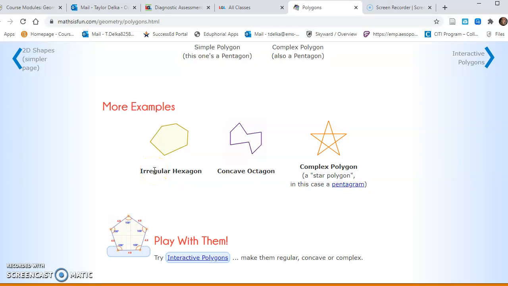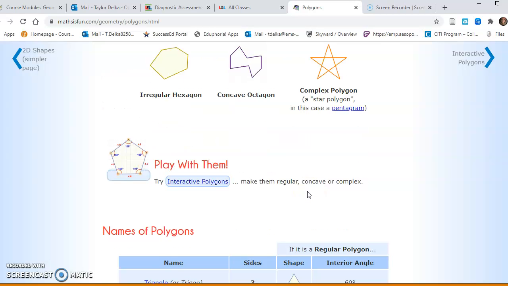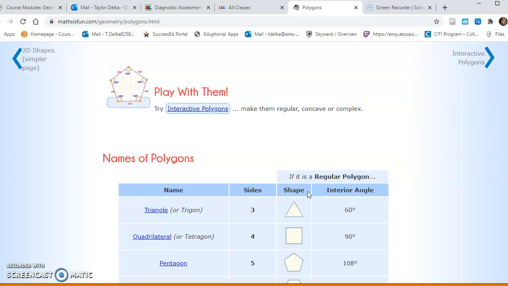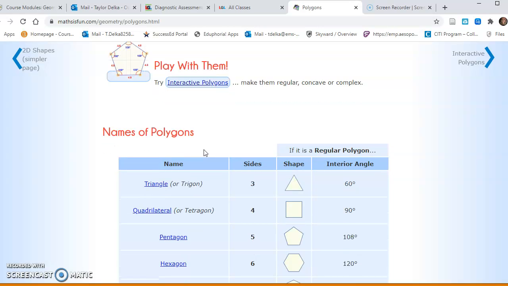Here are some other examples, such as a hexagon. Hex means 6, so you count 1, 2, 3, 4, 5, 6. But it's irregular because not all the sides are the same. Here's a concave octagon. As long as it has 8 sides, it is still an octagon, but it's concave because the angle measurements are greater than 180. And this is a complex polygon, which is a star, also called a pentagram. If you go to Math Is Fun, which I'll include the link, you can play with interactive polygons and see how they look.